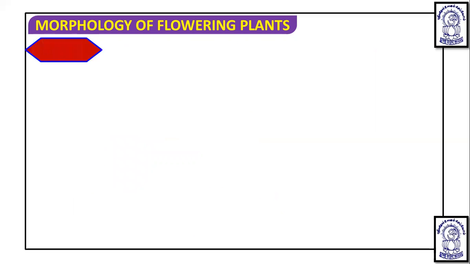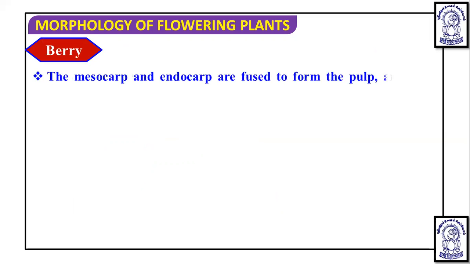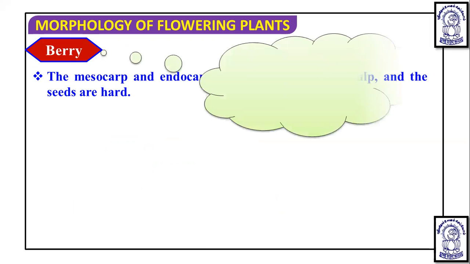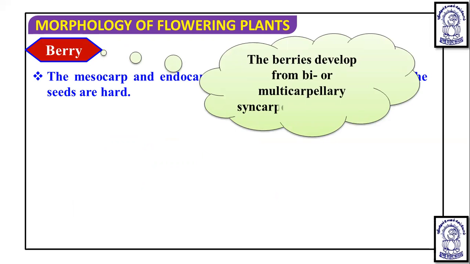After drupe, now we are going to study another type of fleshy fruit, that is berry. In berry, the mesocarp and endocarp are usually fused to form the pulp, and the seeds are hard. And these seeds are going to be tough. So the berries actually develop from the bi- or multicarpellary syncarpous gynoecium. Why syncarpous? Because obviously they are simple fruits, so obviously they are going to develop from the syncarpous condition. But they are developing from mono-, bi-, or multicarpellary syncarpous gynoecium.